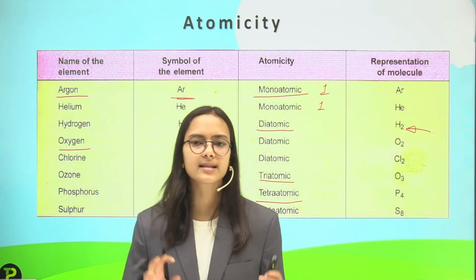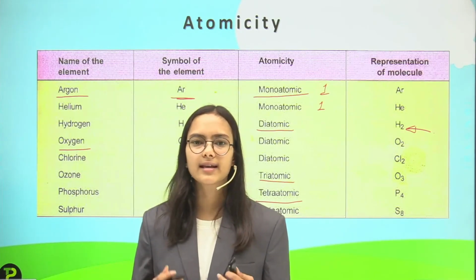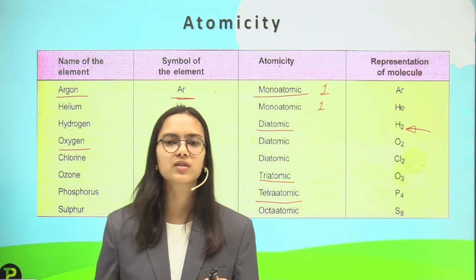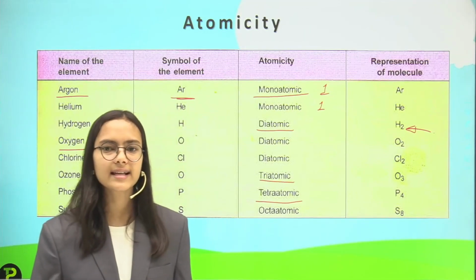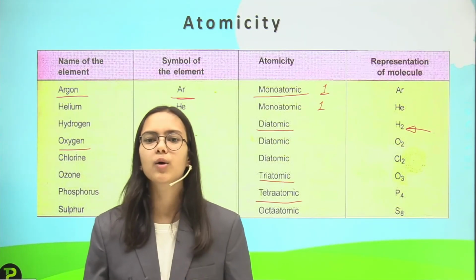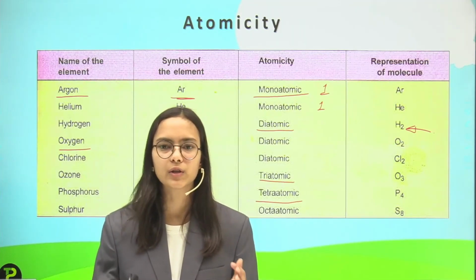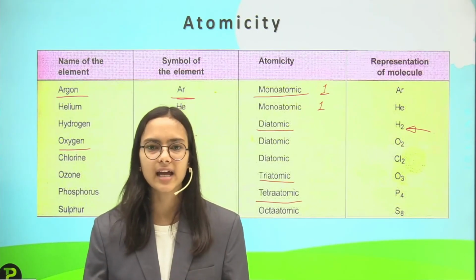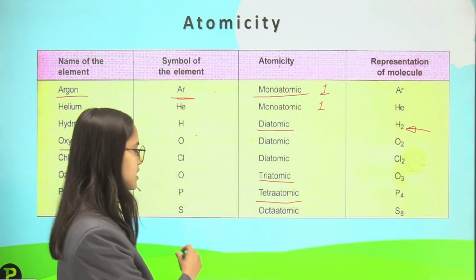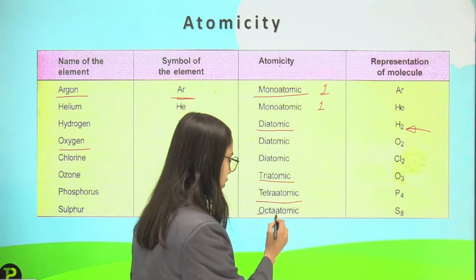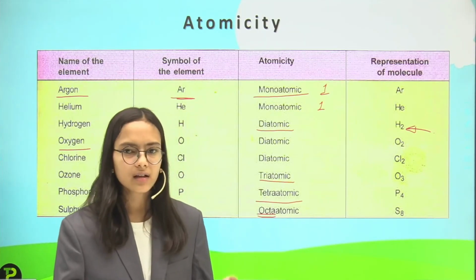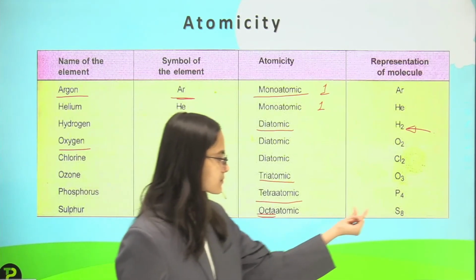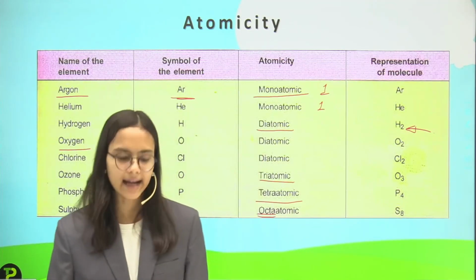Sulfur has the symbol S and the atomic number of sulfur is 16. Sulfur exists as a polyatomic molecule with 8 atoms attached to each other, so it is octaatomic. Octa is used for 8. So sulfur exists as 8 atoms in a molecule.